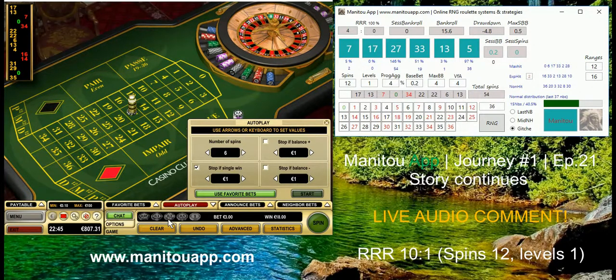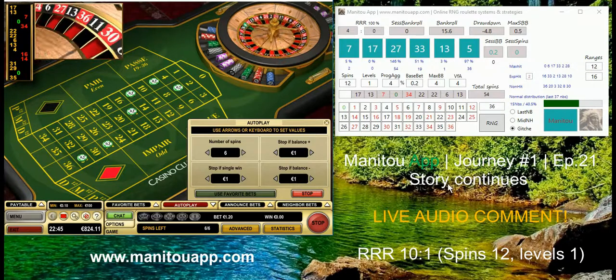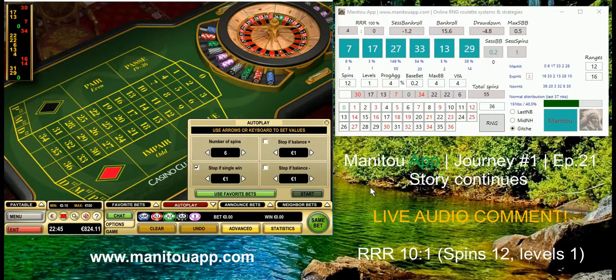What we have to do is change a bet because we are betting already 50 cents, so now we are going back to 20 cents again and start playing and see what we can achieve. And keep in mind that I always also use my long-term strategy, which I share on my webpage manitouapp.com, so you can also use it if you don't want to use any app from my portfolio. Doesn't matter, simply I would say if you just stick to the long-term strategy you can improve your play already a lot.